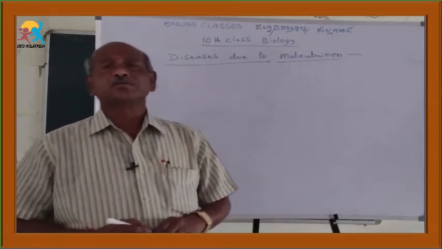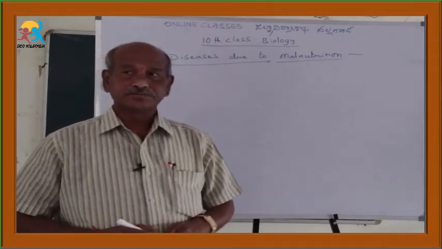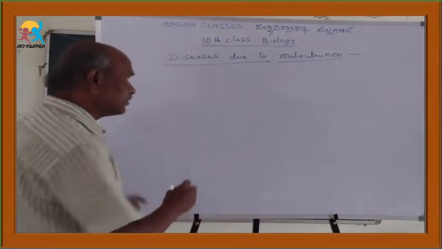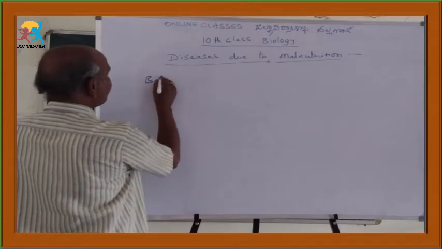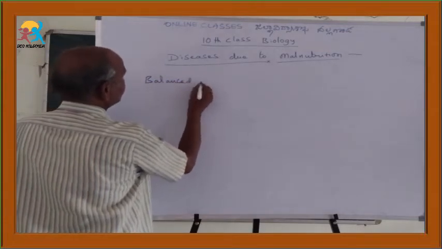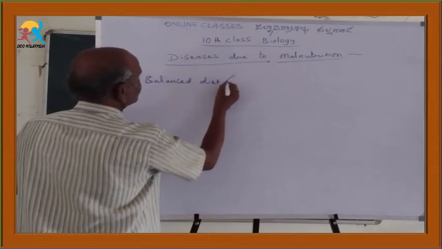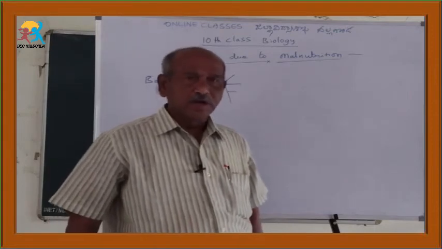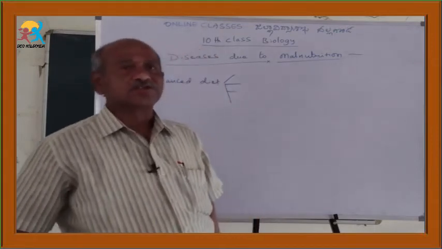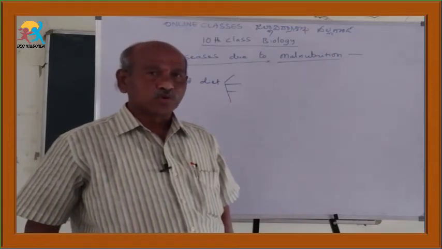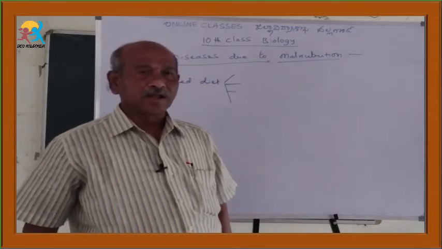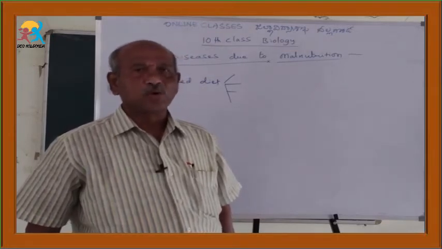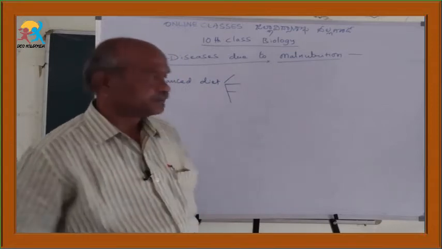So, what is malnutrition? Before going to malnutrition, we know about the balanced diet. So what is a balanced diet? Our eating food materials consist of carbohydrates, proteins, fats, minerals, vitamins. When these are all present in the proper proportion, it is known as a balanced diet.